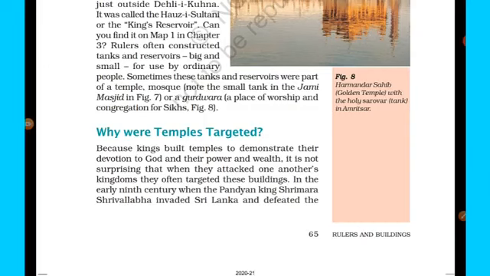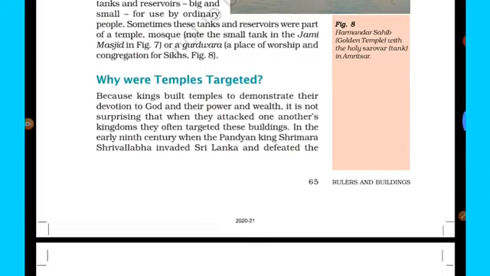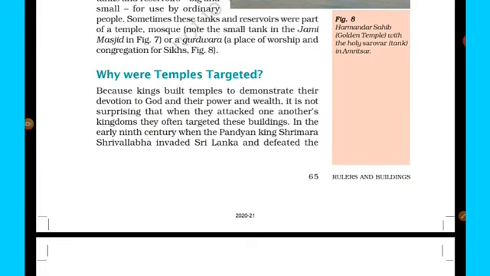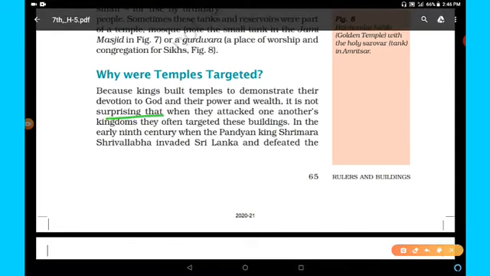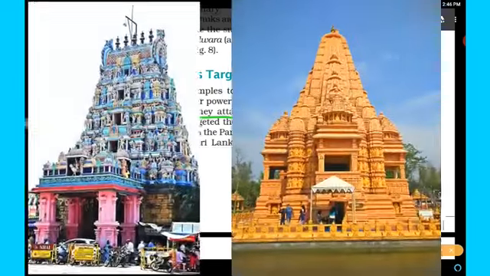Why were temples targeted? As we studied about some temples situated in southern India and built by different kings, during attacks the kings used to attack each other's areas and empires. So they also attacked these kinds of temples. Because kings built temples to demonstrate their devotion to God and their power and wealth, it is not surprising that when they attacked one another's kingdoms, they often targeted these buildings.